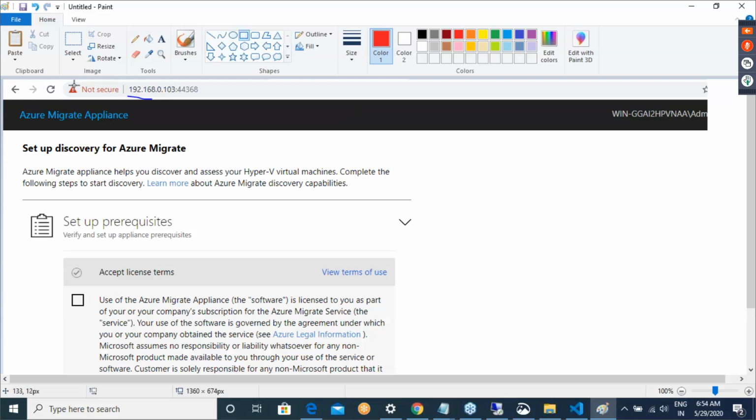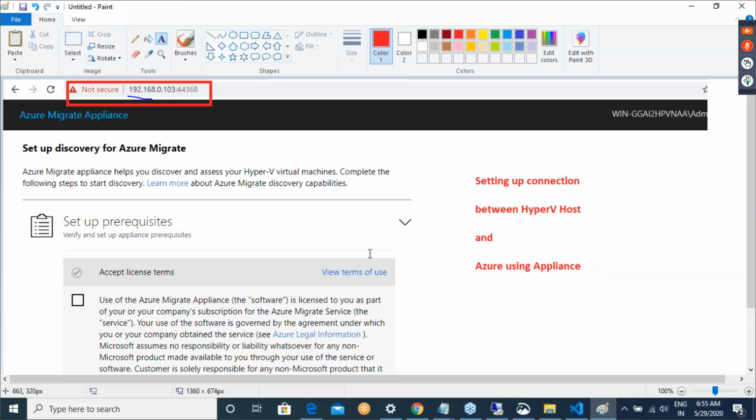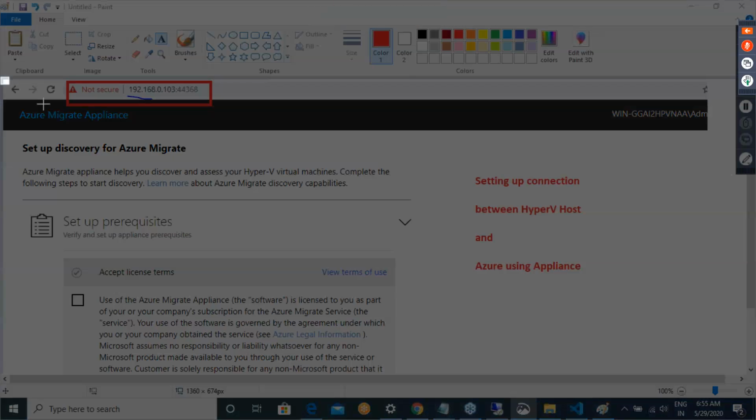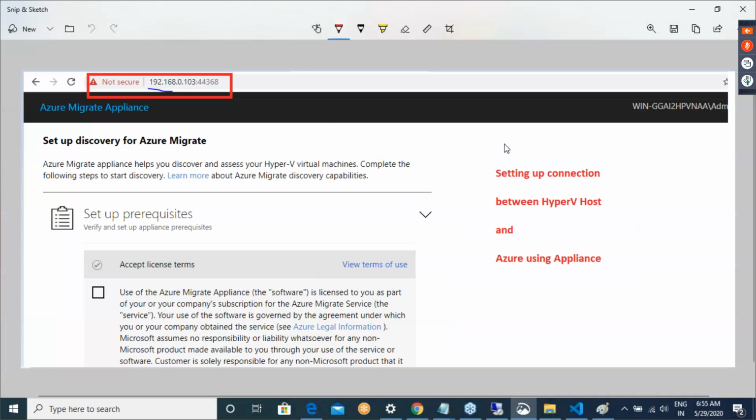So here, setting up connection between Hyper-V host and Azure using appliance. So using this appliance here, what is it that we set up? We set up the connectivity between Azure and Hyper-V host. Once we set up the connectivity between Hyper-V host and Azure, then what we try to do is,